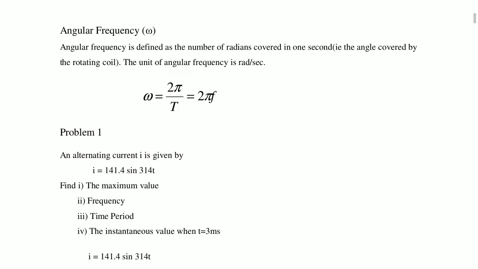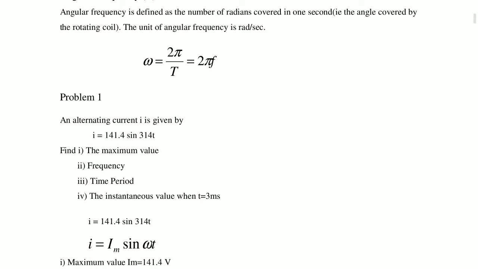Now one problem. The given alternating current is i equal to 141.4 sin 314 t. Find the maximum value, frequency, time period, and the instantaneous value when t is equal to 3 milliseconds. So what has he given? He has given the instantaneous equation.